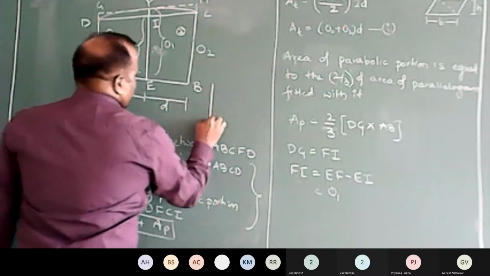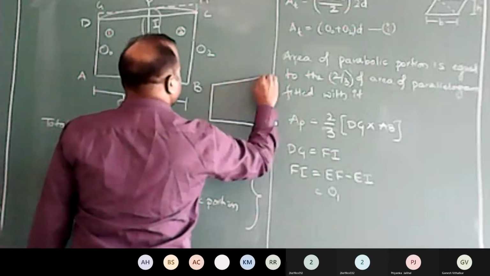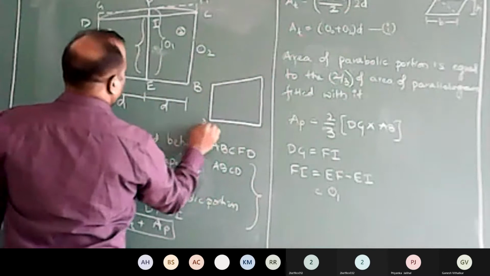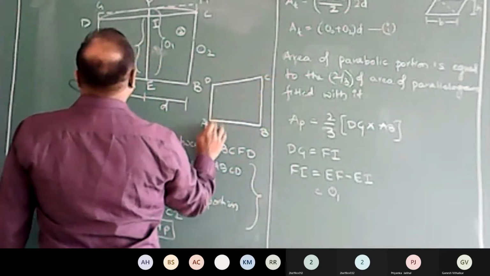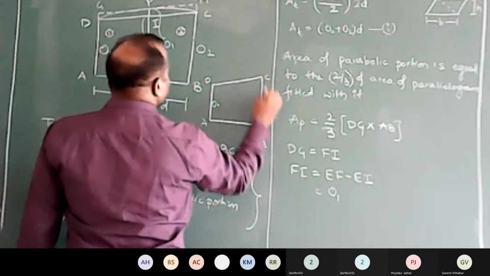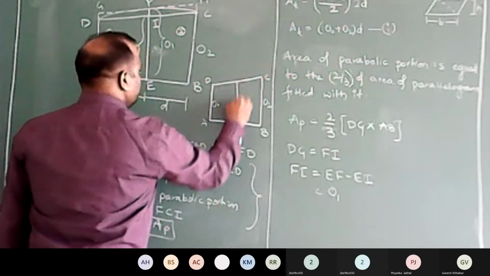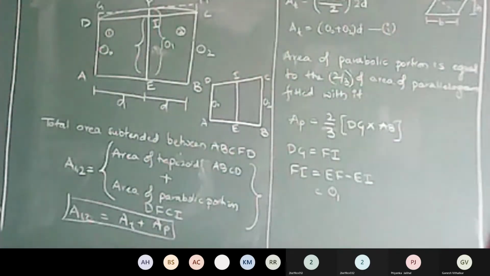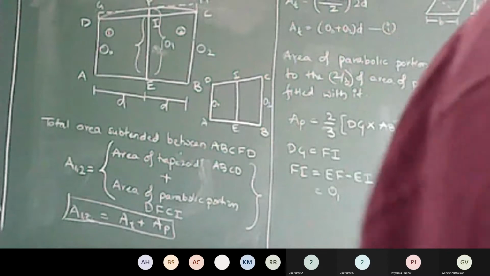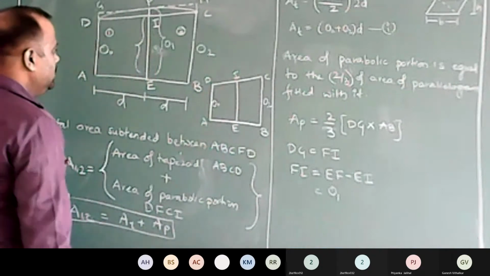I'll just draw the trapezoid now. You are almost right, but you are forgetting something. I'm just going to clear your doubt here. This is my point A. This is my point B. This is C. This is D. My AD is O0. BC is O2. Here I have EI. This is my EI.